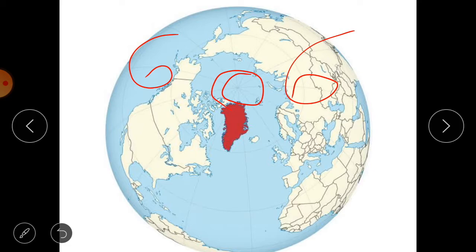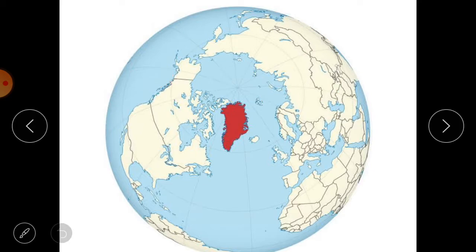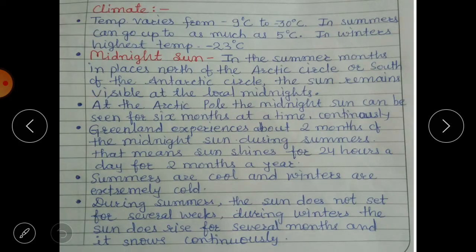Now in Greenland, what happens? Greenland experiences about 2 months of the midnight sun during the summers, 2 months only. There are many countries located in the Arctic Circle, so every country has a different duration for the midnight sun, because they are located at different distances from the North Pole.